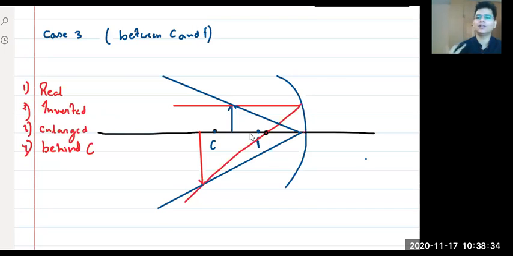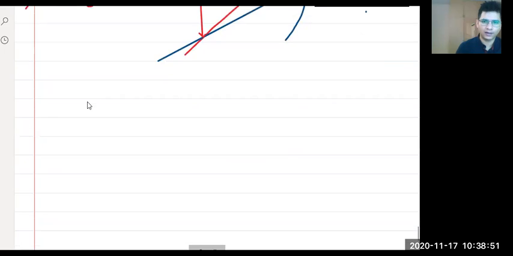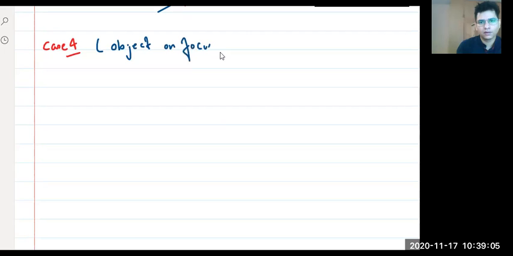Yes, Samarth, right? It's intuitive, na. If something is coming from infinity and forming at the focus, then if something is at the focus, obviously it will form at infinity, because light retraces its path, right? Got it? So fourth case, try once, right? Let's try case 4. Case 4, okay, right? Object on focus, object on focus. So again the light will not meet at all, okay?